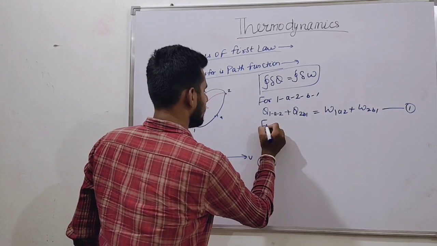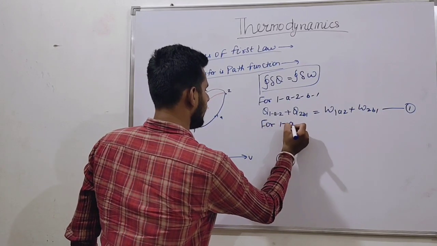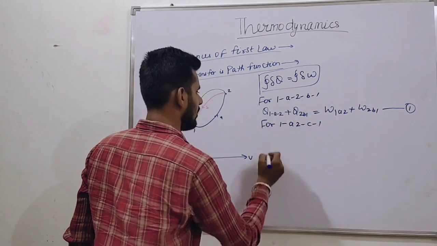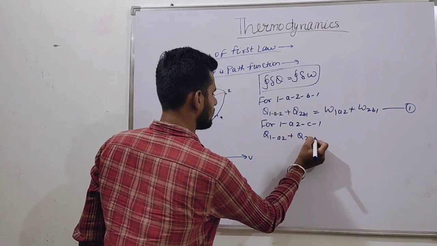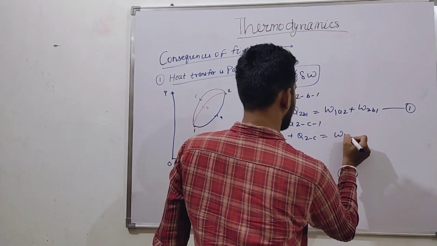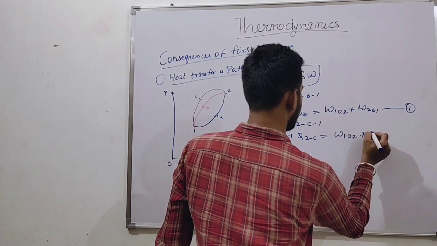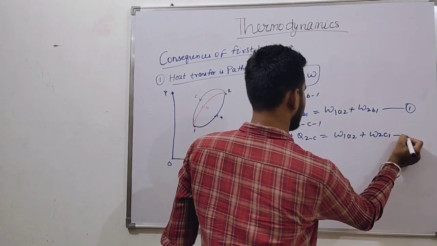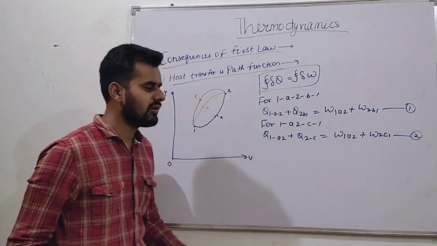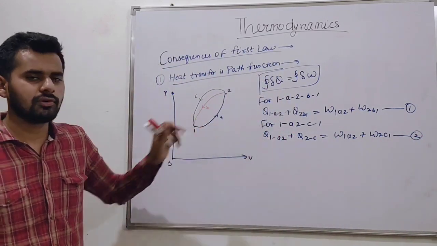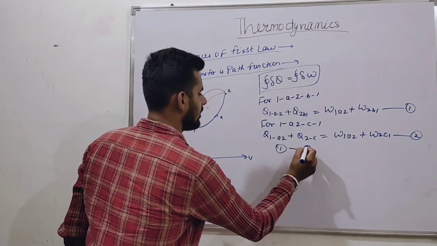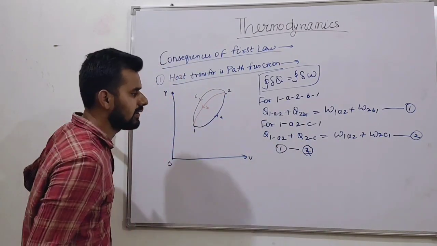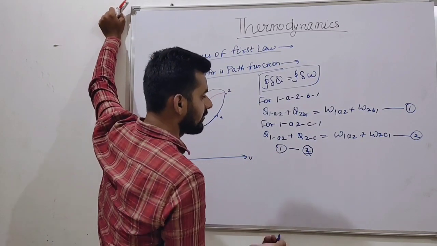For process 1A2C1, what will happen? Q1A2 plus Q2C1 is equal to W1A2 plus W2C1. This is our second equation. Now friends, subtract the second equation from the first equation. What will we get?